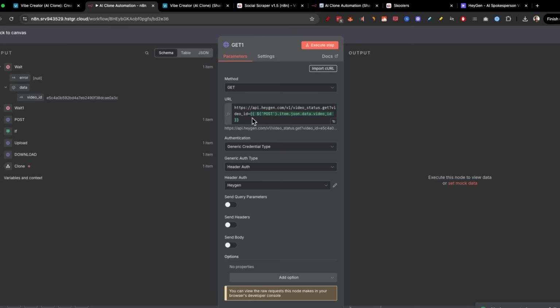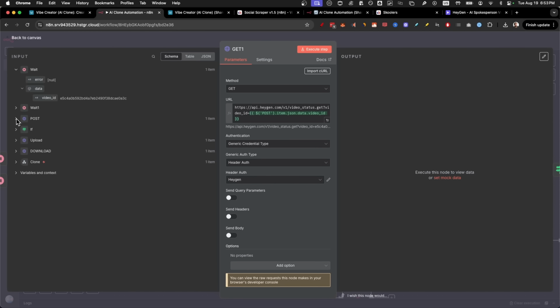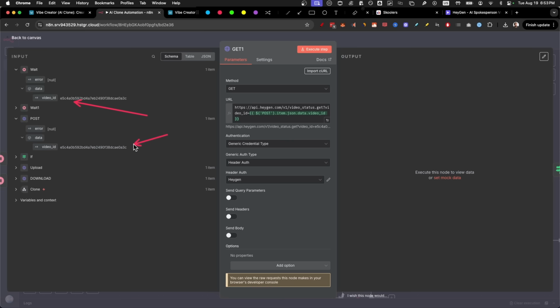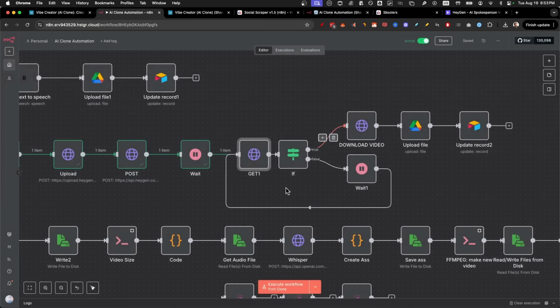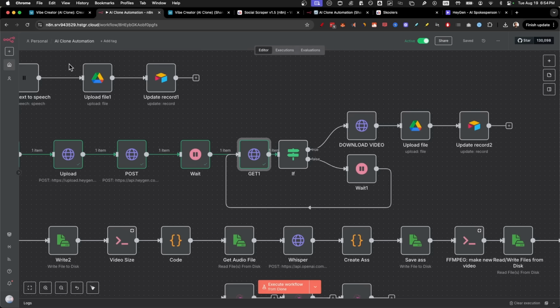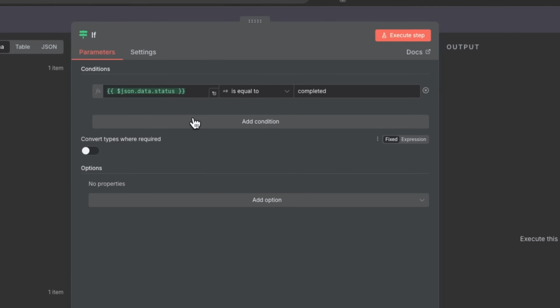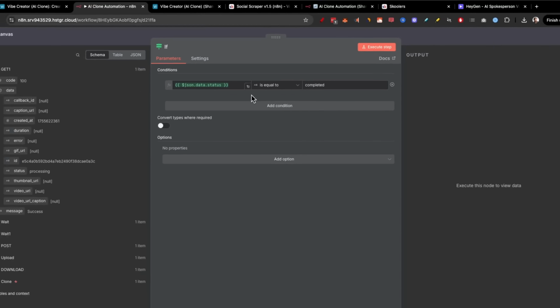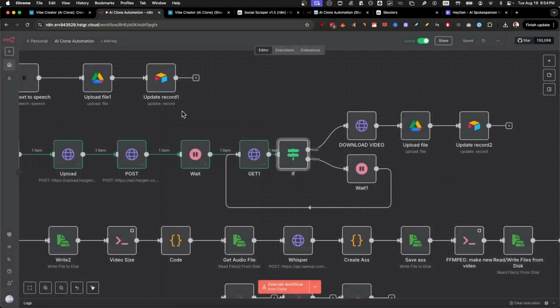One big thing here though is that you don't want to take the ID from the post just right here. You want to take the ID from the wait, because if you take this one, it's going to run into an error once we do one sequence of polling. So we're going to try to get it, but the item is probably going to say processing. So that means that it's not finished yet. It is processing, obviously. So what we do in the next step is, if the JSON data status is equal to completed, that means it's true. But anything besides that, it's false.